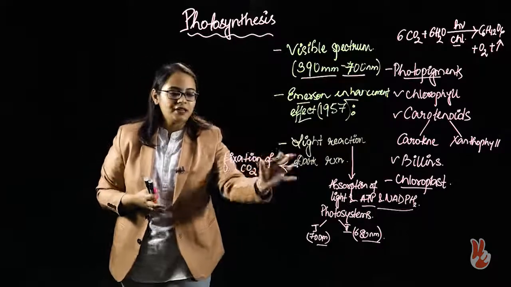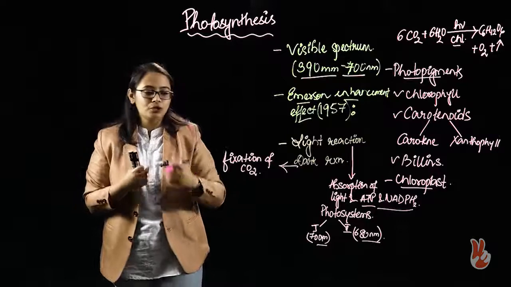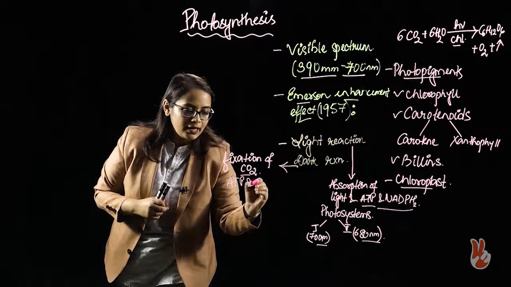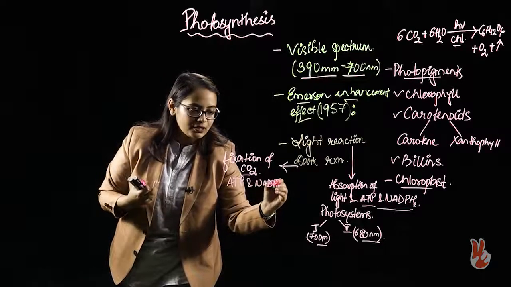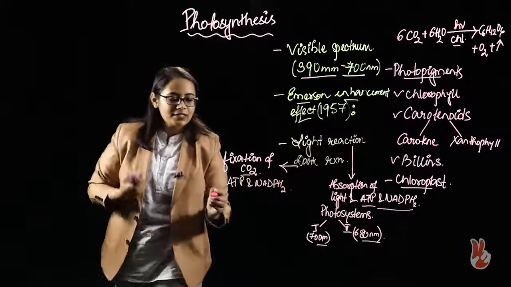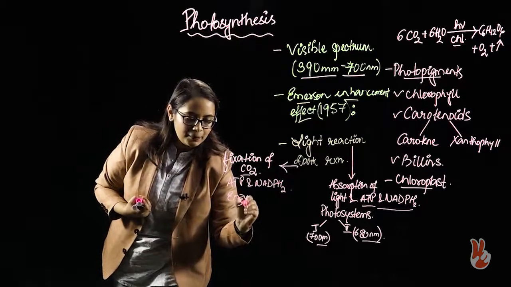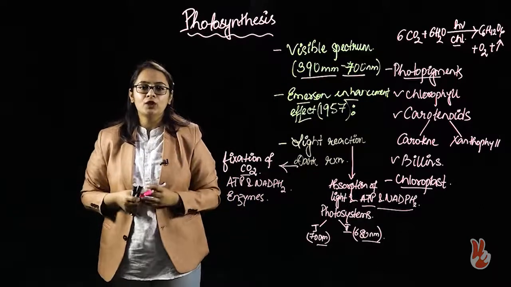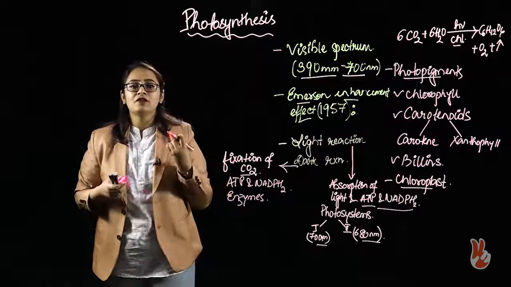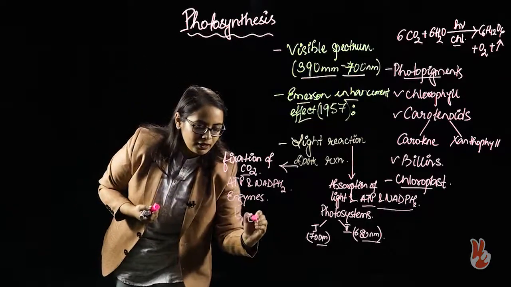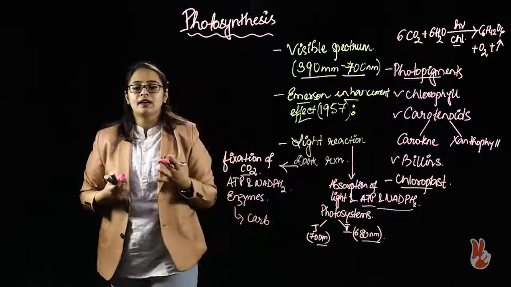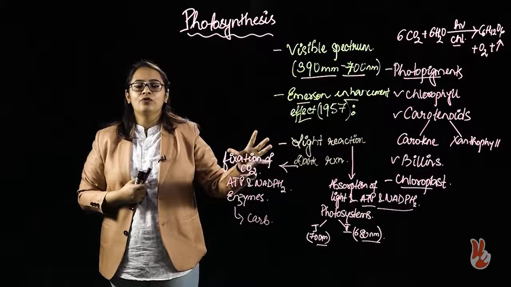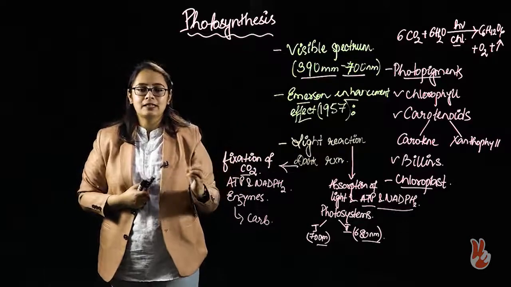Okay, so the dark reaction will use the carbon dioxide, the ATP and the NADPH2 that were produced at the end of the light reaction, and it will also utilize the enzymes that are present in the stroma of the chloroplast. Finally it will produce the carbohydrates or sugars according to the different types of plant. So this is the overview of how photosynthesis takes place.